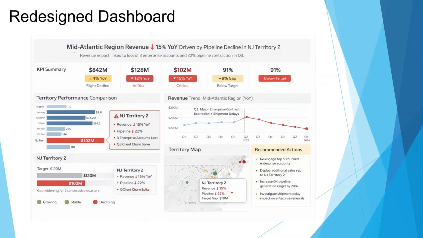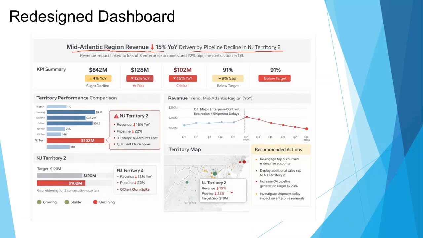Instead of "sales territory assignments," which was too generic, it says Mid-Atlantic region decreased 15% YOY, driven by pipeline decline in New Jersey territory 2. Now I immediately know what happened, where it happened, and why it happened.